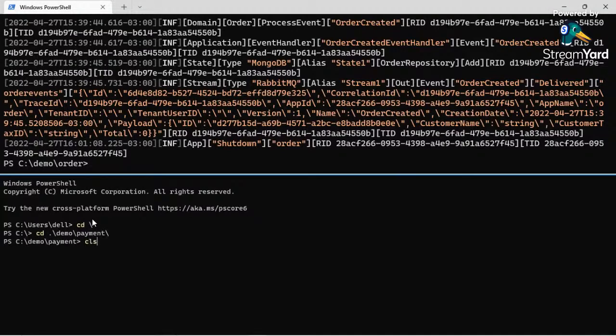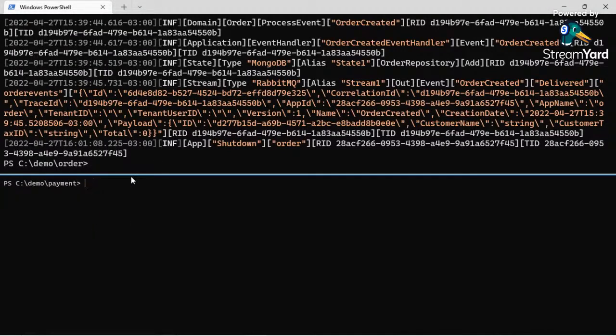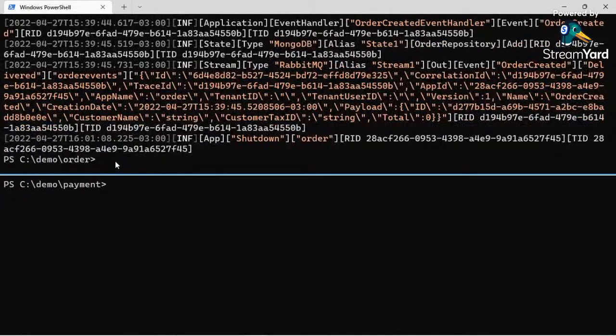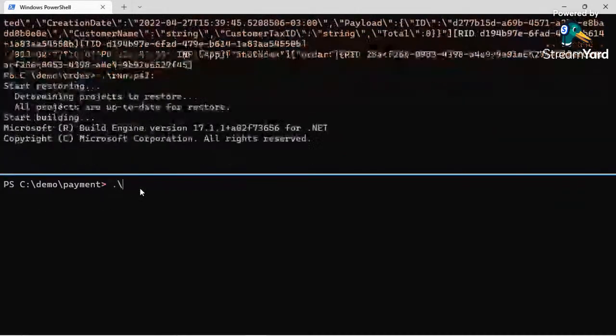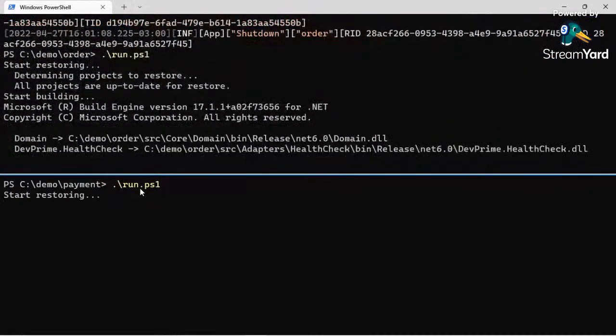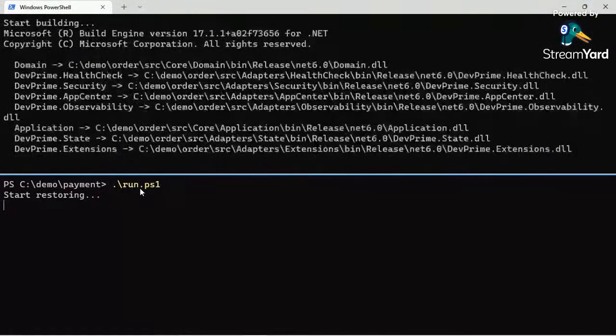So go here, payment. What I'm doing here is simply placing the order microservice on the top and the payment microservice on the bottom. And it's important to notice that we got one of them emitting events and another one receiving events.